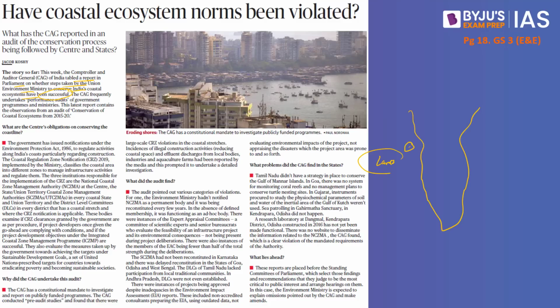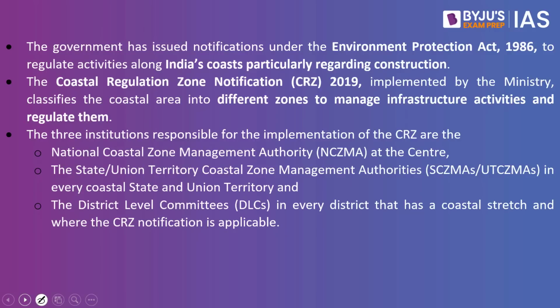Whether it has been successful or not is what this report, which has been submitted to the Parliament, examines. In the past, the Government of India had issued a notification under the Environmental Protection Act of 1986 to regulate activities along India's coast, particularly regarding construction. The Coastal Regulation Zone Notification 2019, implemented by the Ministry, classifies the coastal area into different zones to manage infrastructure activities and also to regulate them.